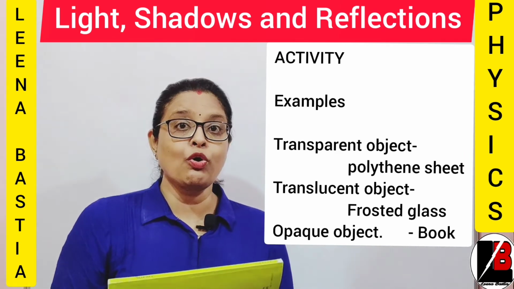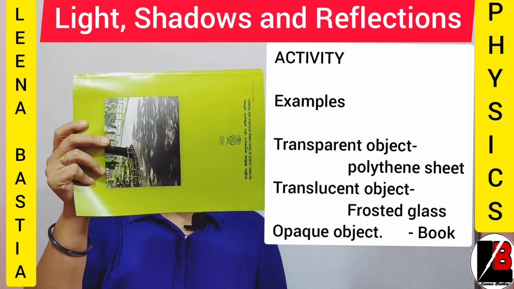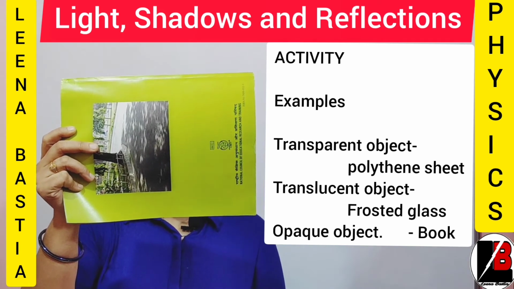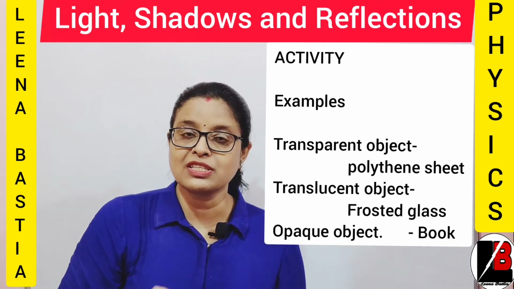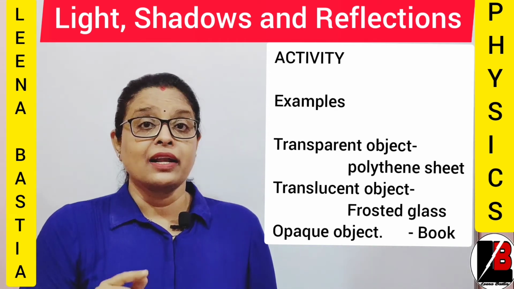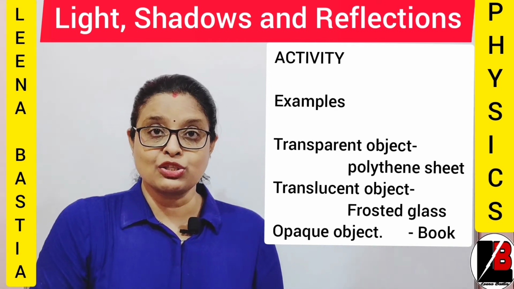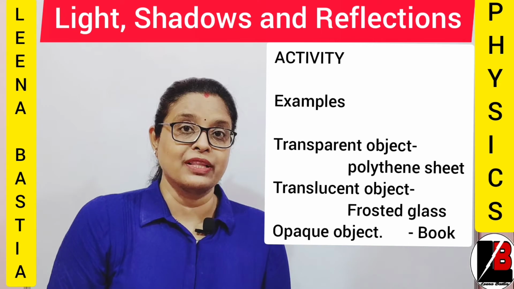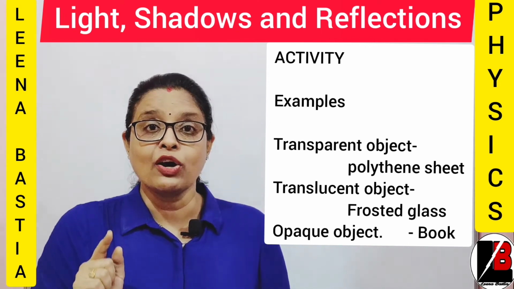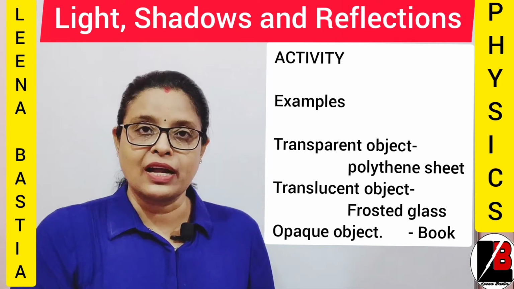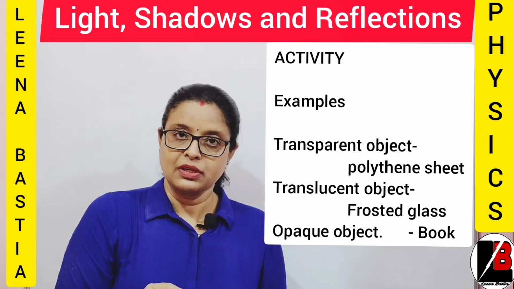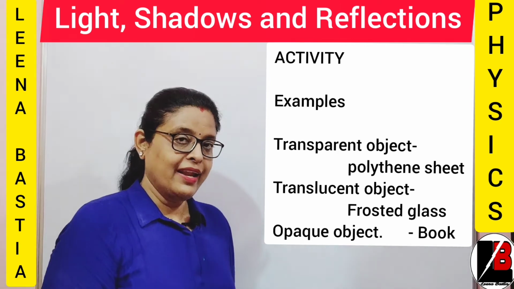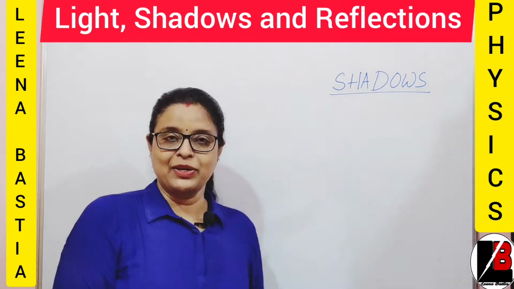Third object I have taken is a book. It's an opaque object, isn't it? So try to look at me. Look at my face. Are you able to see my face? Not at all. That's because it's an opaque object and light is not able to pass through. Light cannot pass through any opaque object. Okay. So that's the reason you are not able to see me. Clear, children?